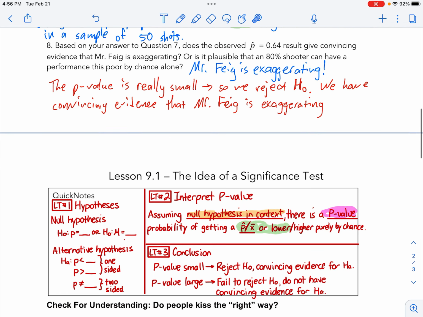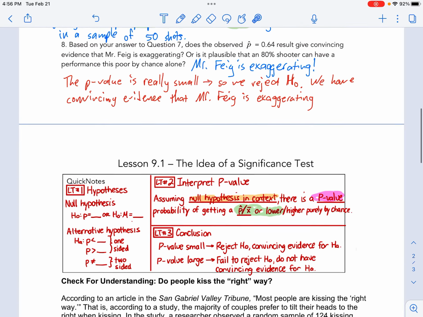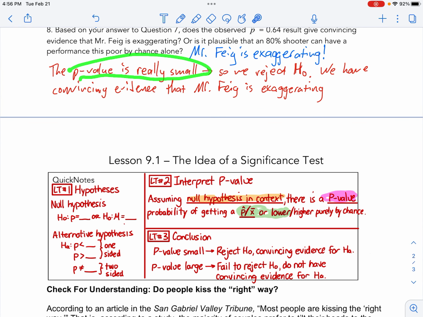We'll spend a lot of time on that. Your conclusion, because the p-value was so small: if the p-value is really small, we will reject the null. If the p-value is large, we will fail to reject the null hypothesis. We do not have enough evidence for the alternative, okay? So we're keeping it kind of general right now. You might be wondering, what is small and what is large? We're going to quantify that as we go further. All right, cool.